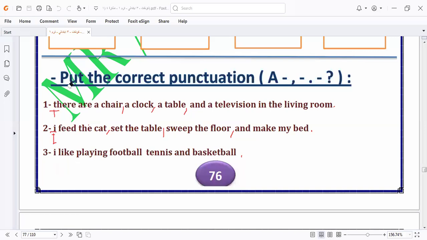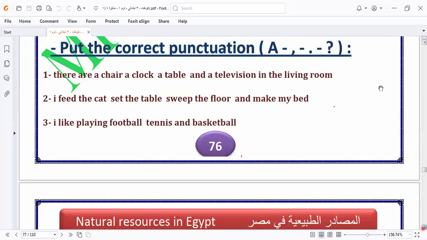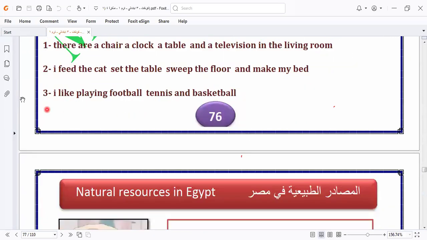Let's go to another item here in this unit. Here we talk about the natural resources in Egypt.